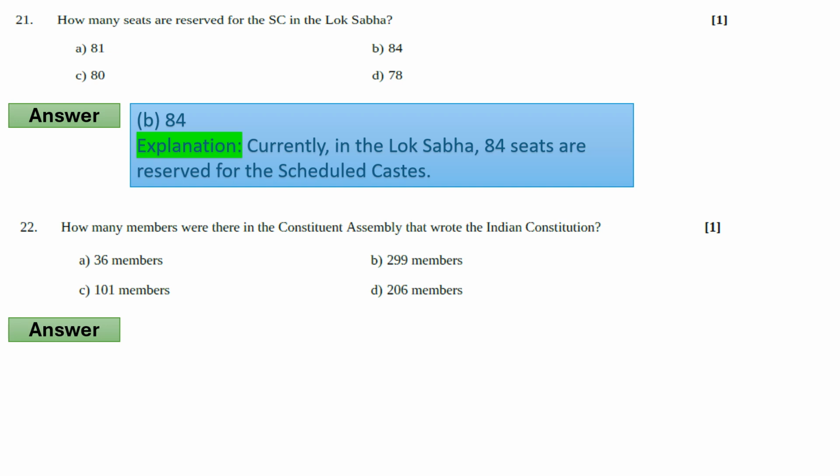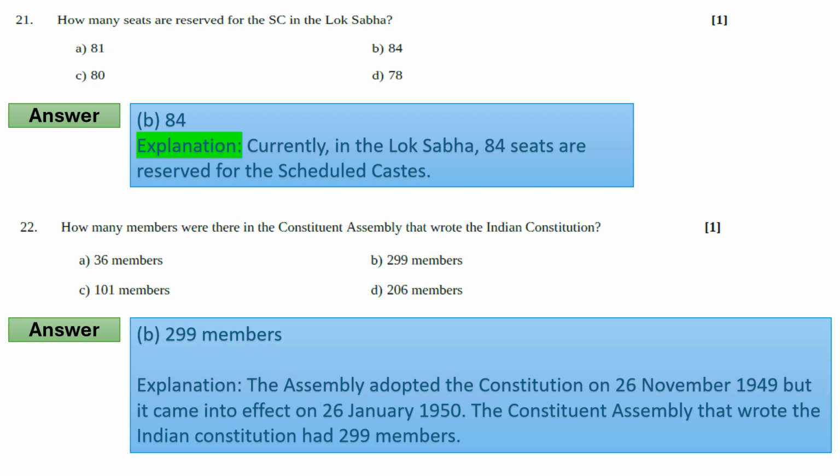How many members were there in the Constituent Assembly that wrote the Indian Constitution? So the correct answer will be option B, 299 members. The explanation of this answer will be: the assembly adopted the constitution on 26 November 1949, but it came into effect on 26 January 1950. The Constituent Assembly that wrote the Indian Constitution had 299 members. Now move to our next.